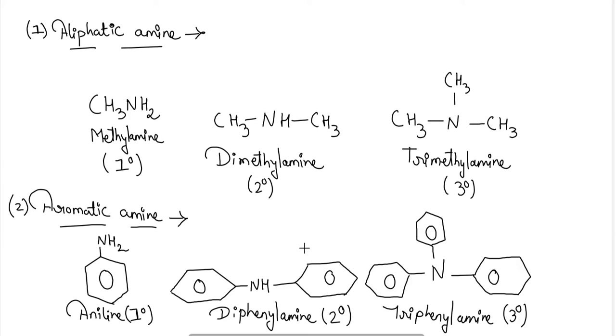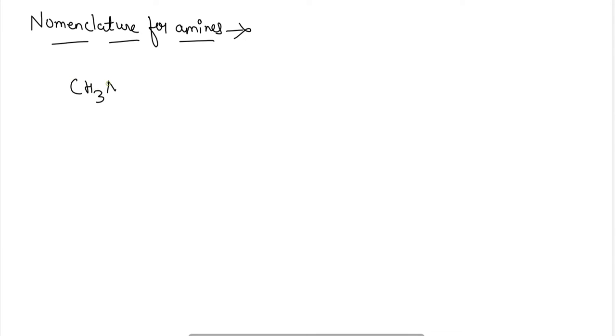Next, nomenclature for the amines. If I take the example of the aliphatic groups, they are generally named as methylamine.